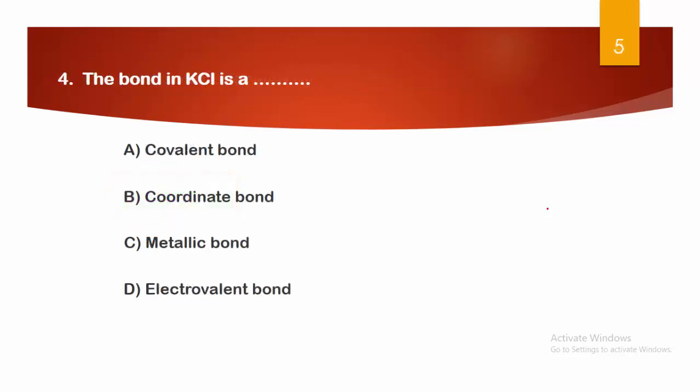Next, the bond in KCl is a dash. Options: covalent bond, coordinate bond, metallic bond, and electrovalent bond. Here a very simple question is asked: what is the bond in KCl? The right answer is electrovalent bond. As we know, electrovalent bond is also called the ionic bond. Therefore, in KCl there is an ionic bond.